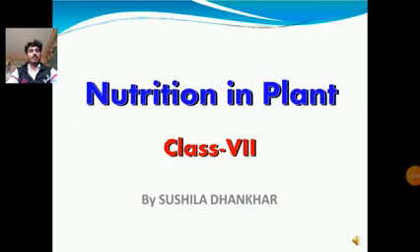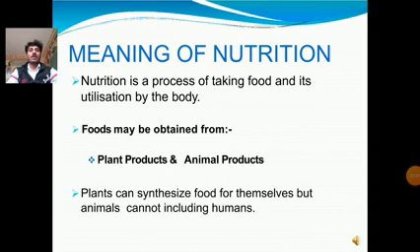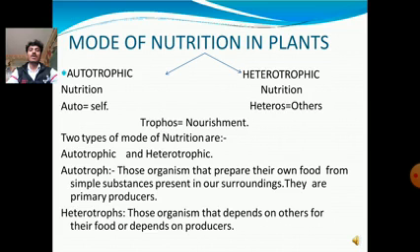Nutrition in plants. Meaning of nutrition. What is nutrition? Nutrition is the process of taking food and its utilization by the body. Foods may be obtained from plant products and animal products. Plants can synthesize food for themselves, but animals, including humans, cannot. Modes of nutrition in plants.